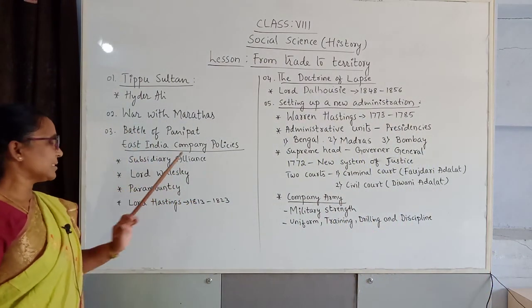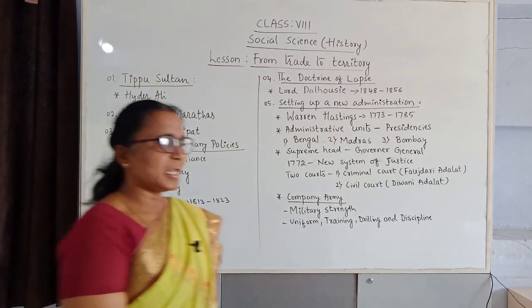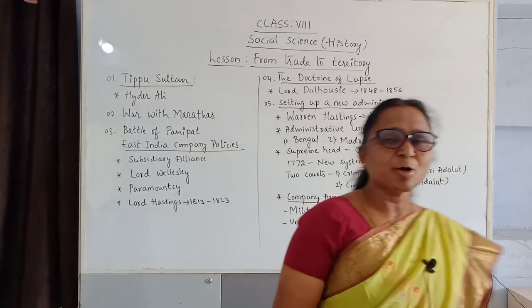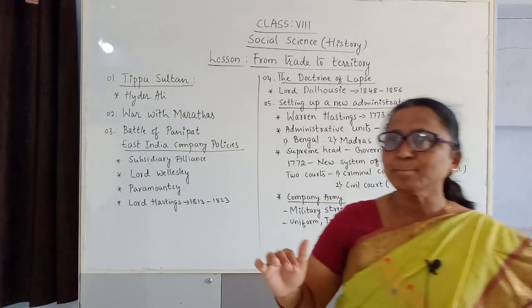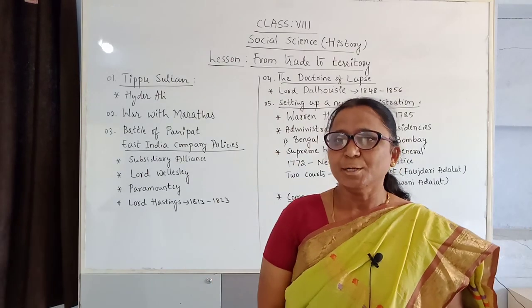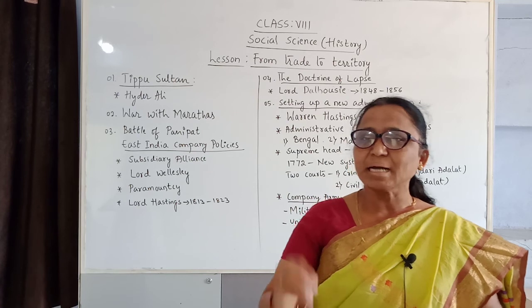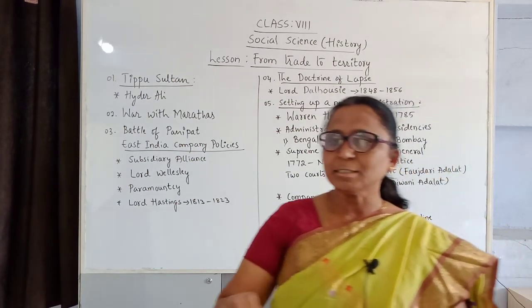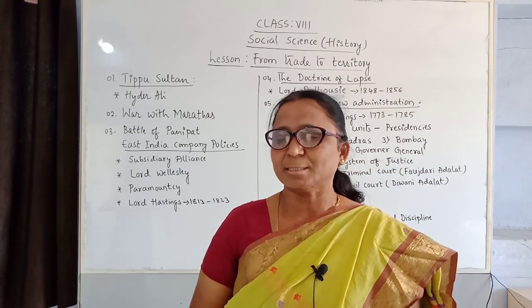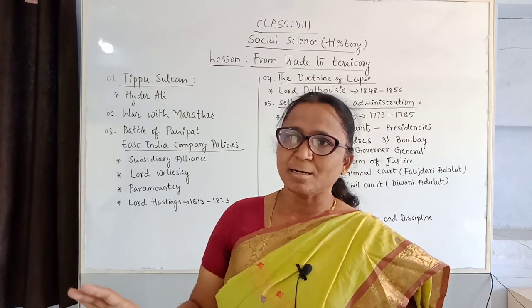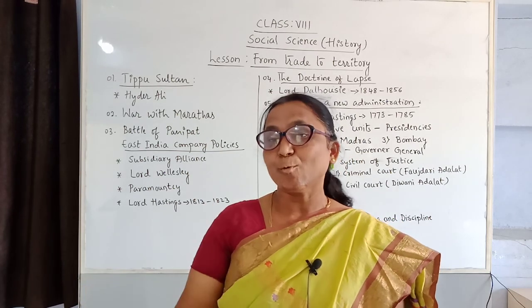Subsidiary alliances. What is meant by subsidiary alliances? The kings do not give any extra, and they also have to surrender their arms to the British Empire. They are not really kings. The rulers give up all their powers, and they do not keep their own arms.